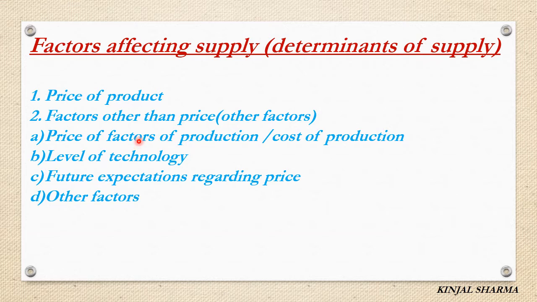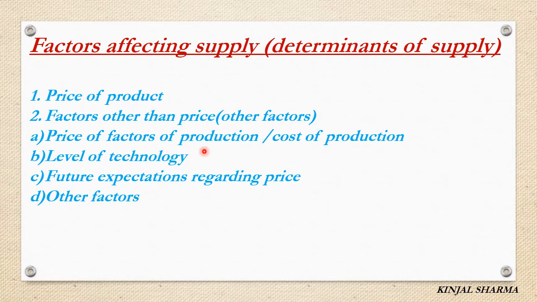How can the cost of production increase? The labor are demanding more wages, or the petrol prices have increased, so the transportation cost will increase. So obviously the producer is not going to take this increased cost burden on himself. He will transfer that burden on consumers. How can he transfer? By increasing the price of the product.